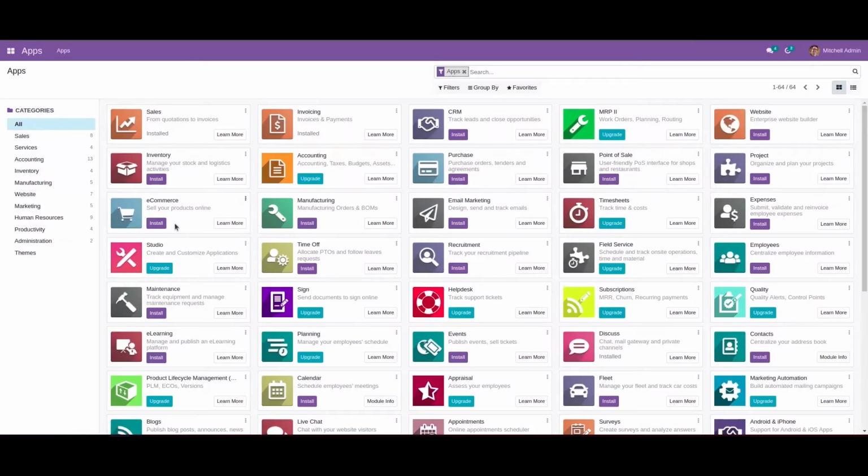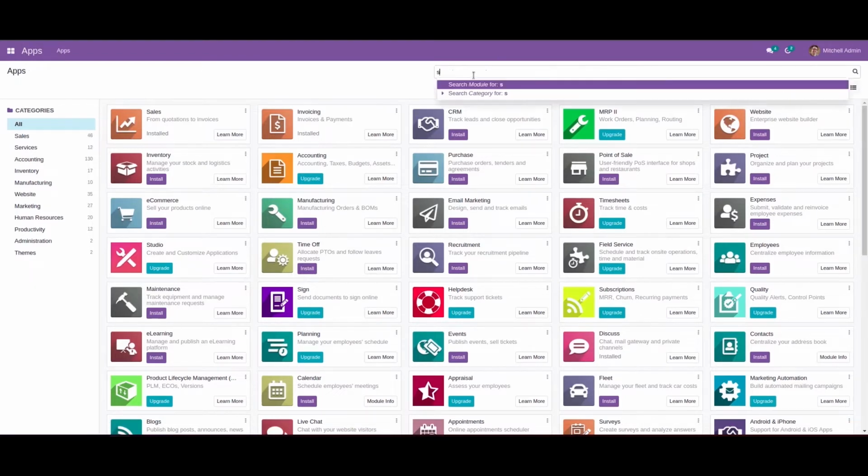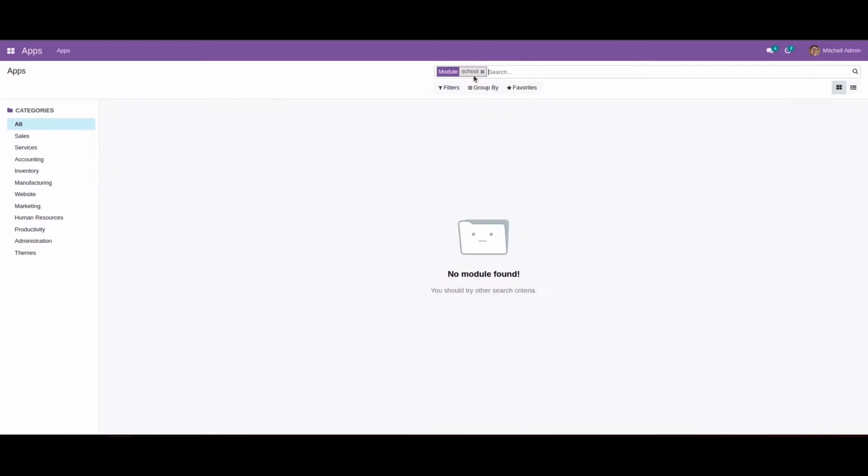We can go to the Odoo apps menu. Under the apps, we can search for school management. We can see the module is not listed, so we need to update the app list.